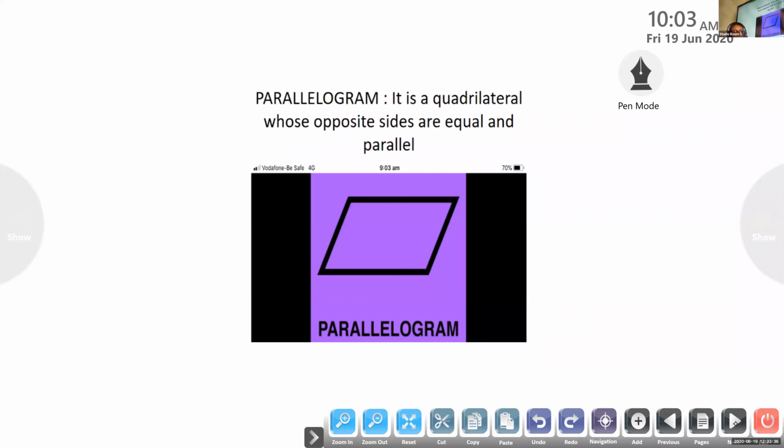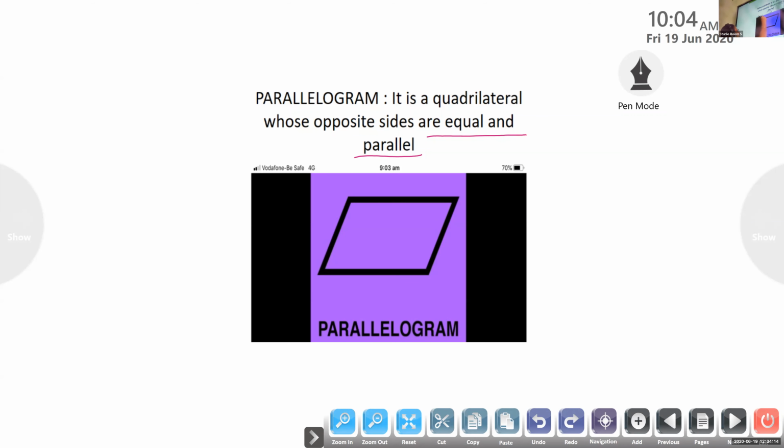Next is a parallelogram. Very important shape. It has many properties, and we have to do many problems on that parallelogram also. So what is a parallelogram? It is a quadrilateral, a four-sided figure whose opposite sides are equal and parallel.